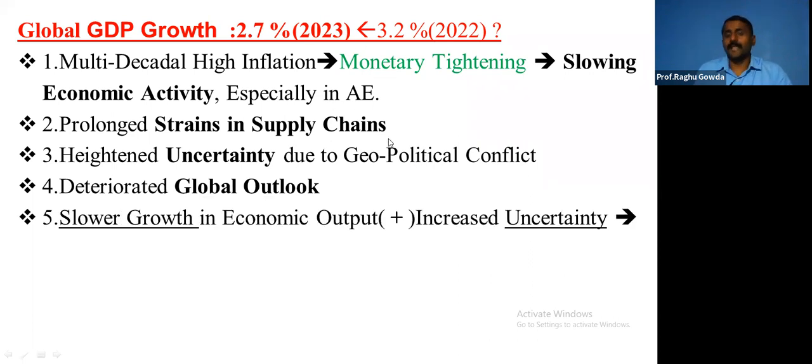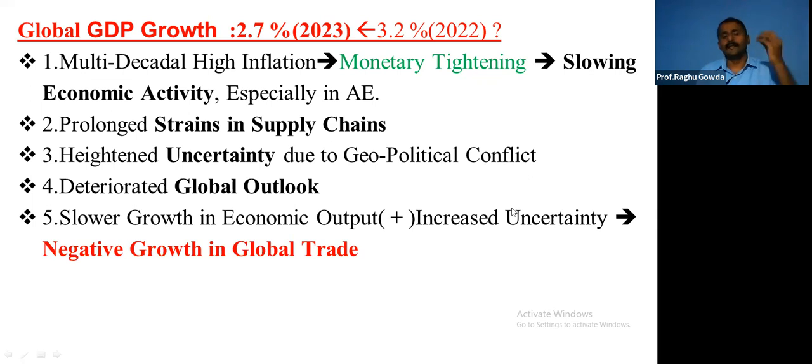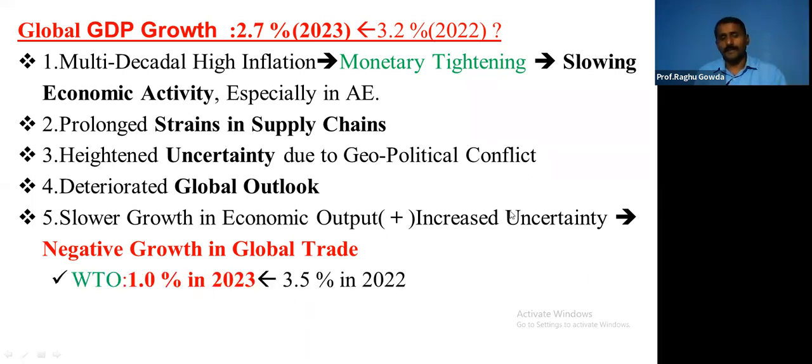Slow growth in economic output plus uncertainty. Think about the situation. Already the growth is low and there is uncertainty. In this kind of scenario, negative growth in global trade is bound to occur, and it has occurred. That is the reason the World Trade Organization has decreased the global trade growth from 3.5% in 2022 to 1%. And it may go further down in 2024 also.